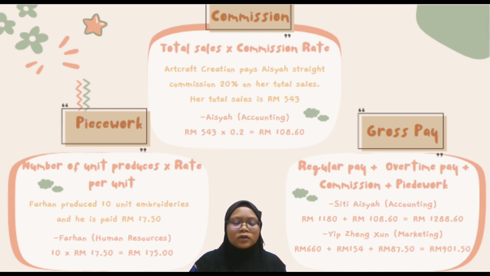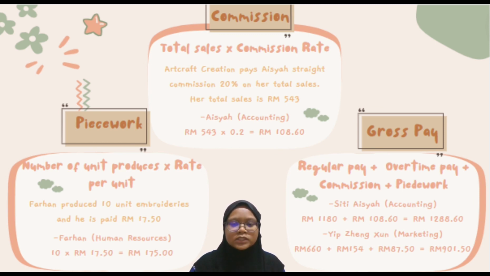Next, I will explain how to calculate the piecework earning. The formula for piecework is number of units produced times rate per unit. From this equation, Farhan produced 10 unit embroideries and he is paid 70 ringgit 50 cents. So how to calculate the piecework for Farhan? 10 unit embroideries times 70 ringgit 50 cents, and the answer is 175 ringgit. So, lastly, I will explain about gross pay. How to calculate gross pay? The formula for gross pay is regular pay plus overtime pay plus commission plus piecework.